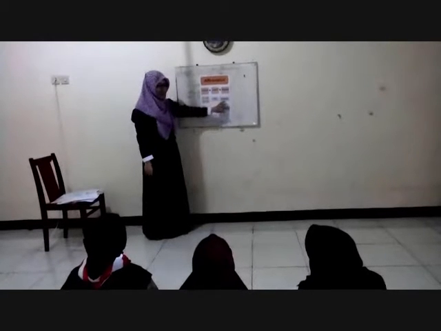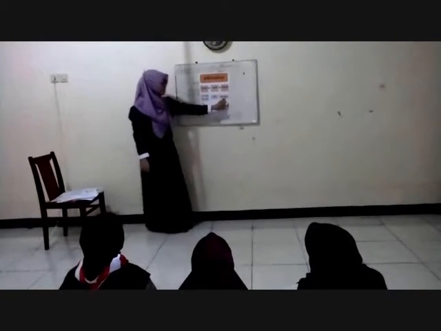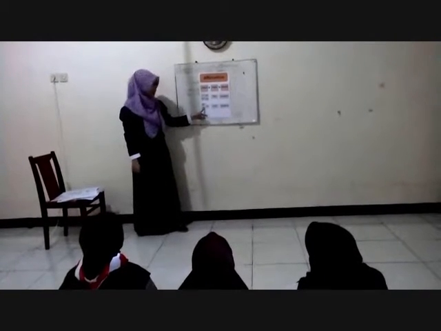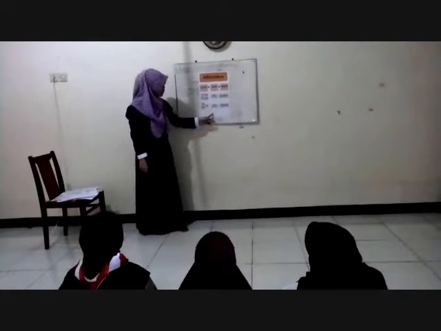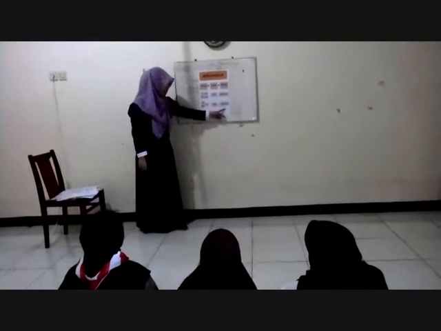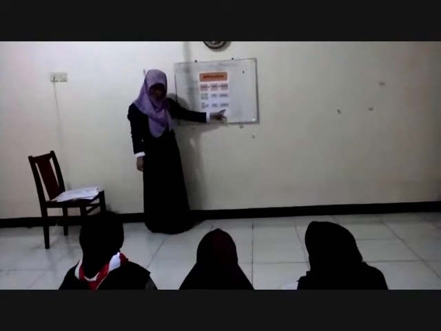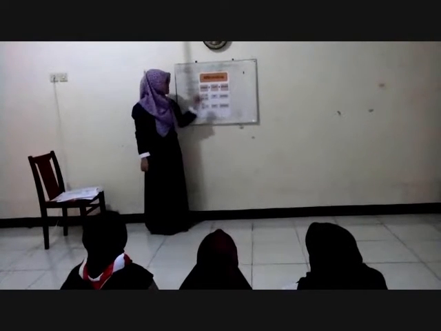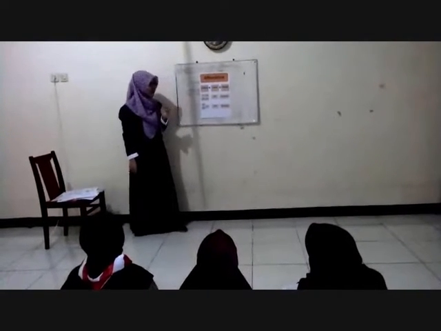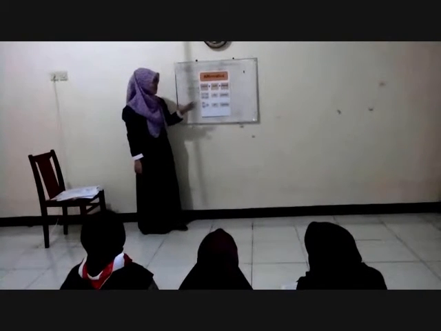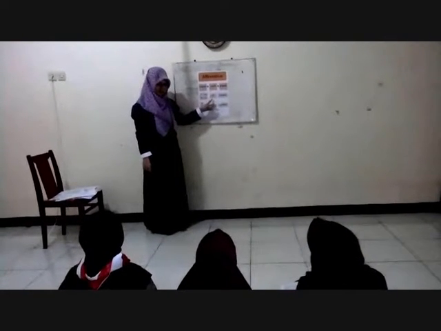So we say I eat breakfast. But if we change the subject into he, it will become eats. So he eats breakfast. So far, do you understand? Yes. Okay. So how about if I change the verb eat into cook?